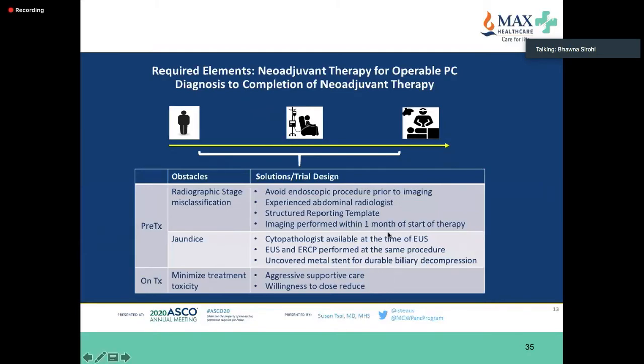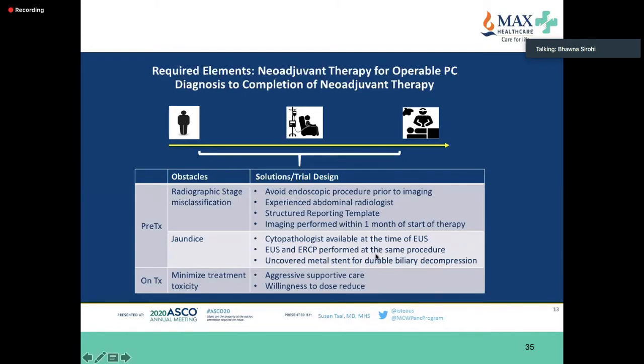Key things for us to remember, pre-treatment and on-treatment, are very important: that you have a good radiologist who has a good understanding. Should avoid an endoscopic procedure before imaging. Again, radiologists can't stress it enough. Have a structured reporting template. You need to know what the association of your tumor is with the SMA, SMV, portal vein, and all of the arteries and veins surrounding that. And imaging should be done within 4 weeks of starting therapy. That is very, very important.